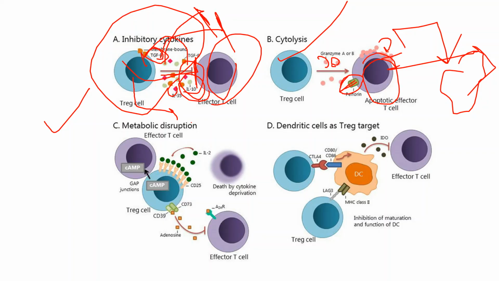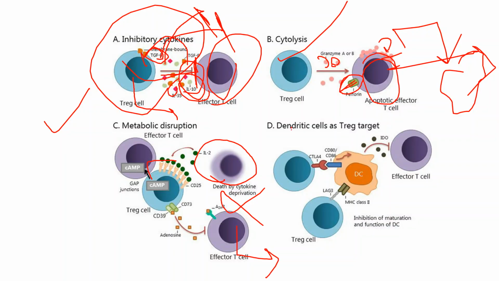Another is metabolic disruption. Here interleukin 2 comes in, and death happens by cytokine deprivation. So there will be no more cytokine release by the T cells. And if there is deprivation, there will be no more activation of the immune cells.